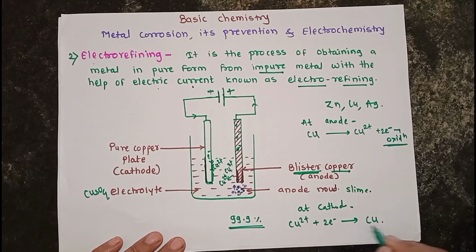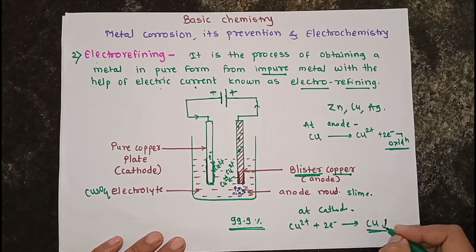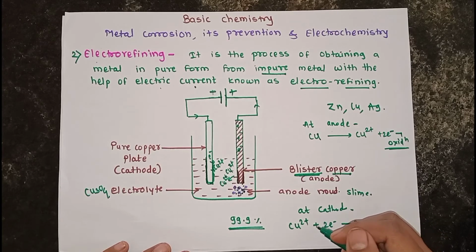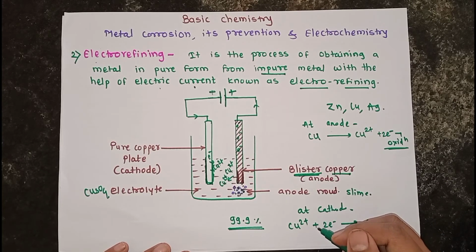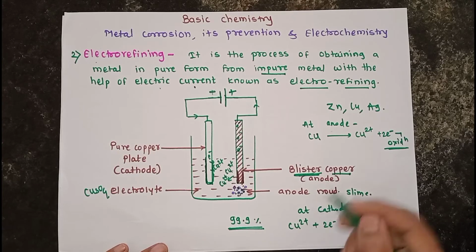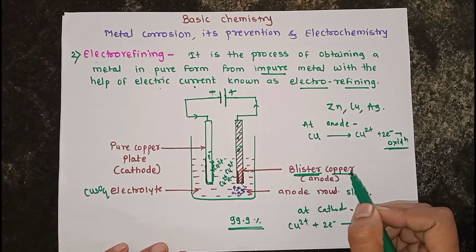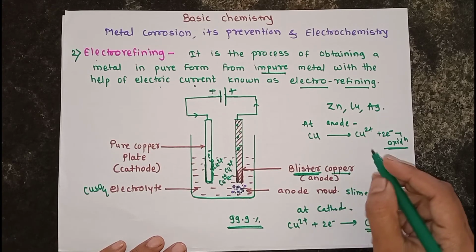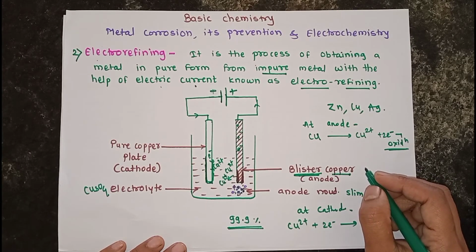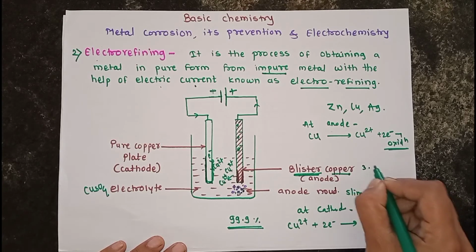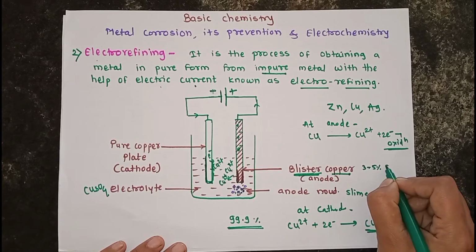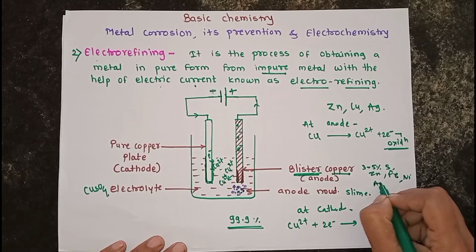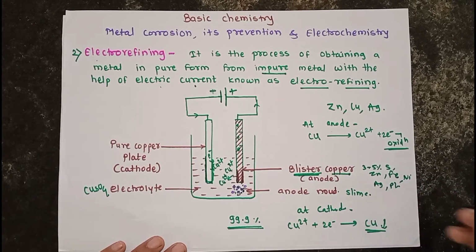Okay, so we get the pure copper. These reactions will be carried out in the electro-refining process of impure copper. This blister copper consists of other metals, that is, impurities will be present. There is a presence of 3 to 5% impurities of sulfur, zinc, iron, nickel, silver, platinum, antimony.